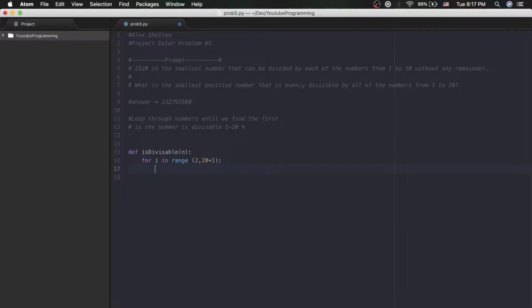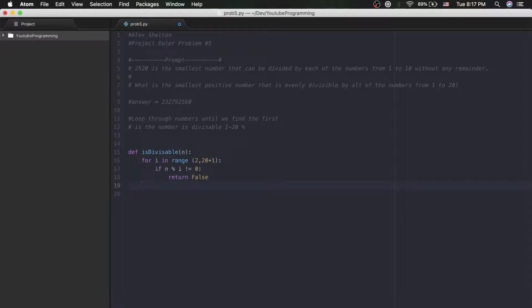Running through the for loop, if a number isn't divisible in this range, we'll return false right away. That way we don't have to go through the entire thing. So we'll do: if n mod i doesn't equal 0, that means it doesn't go into it evenly, so we'll return false.